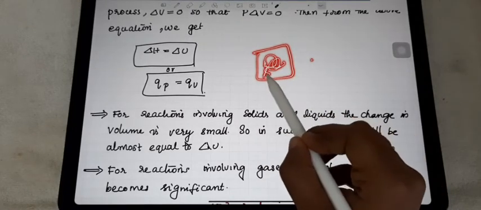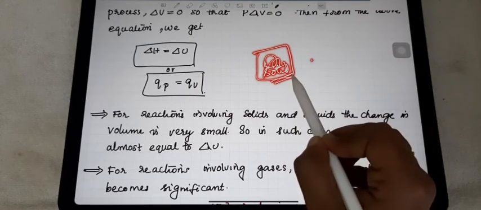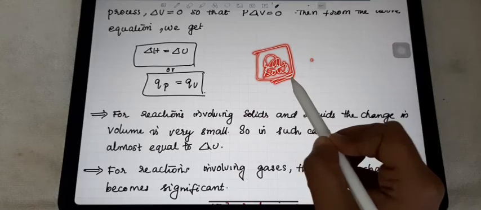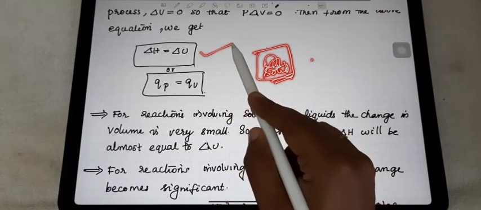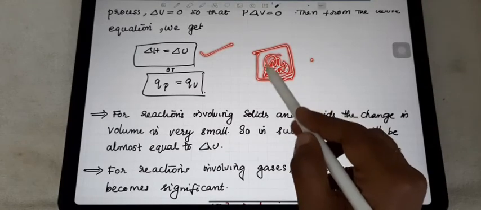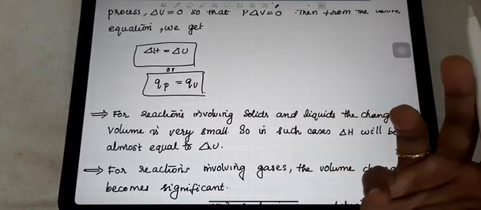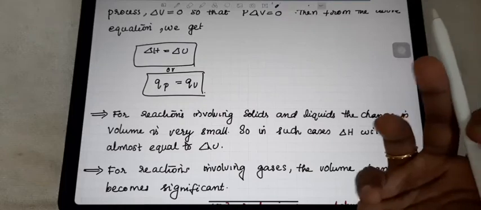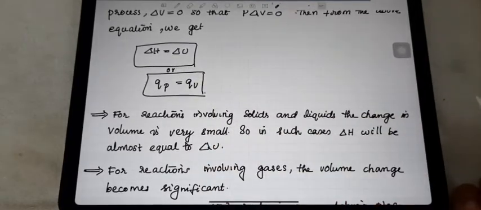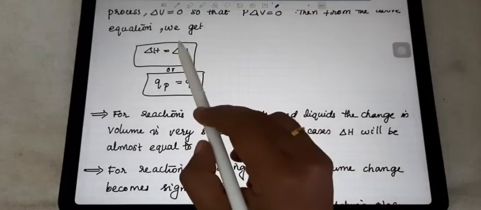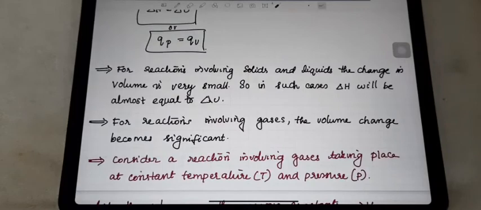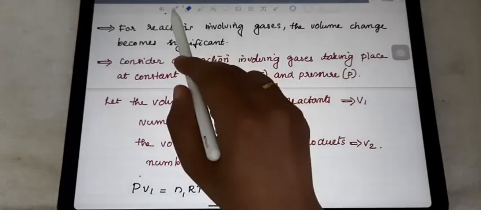If it is a solid, where you have taken the components, after the reaction also there is not such a change in volume. So this condition is favorable for the case of solids as well as liquids. In the liquid case also the same situation: after the chemical reaction, we do not see much change in volume. But in the case of gases, there will be a volume change. So at that time delta H is not equal to delta U. Consider the chemical reaction.